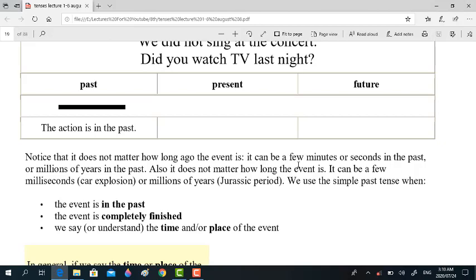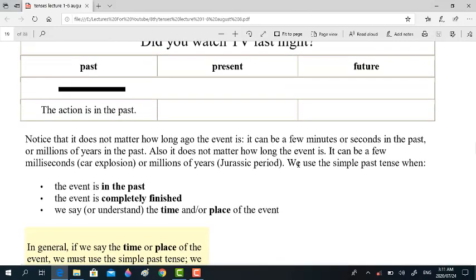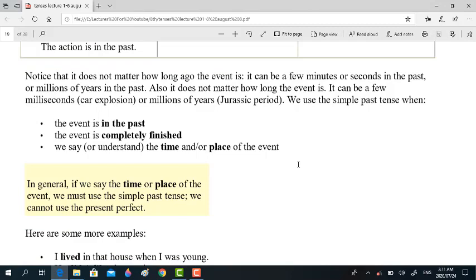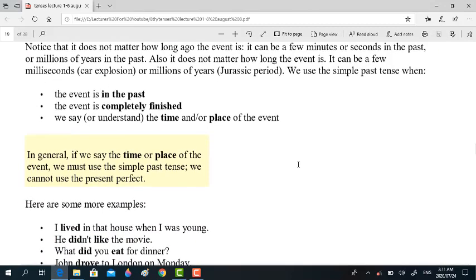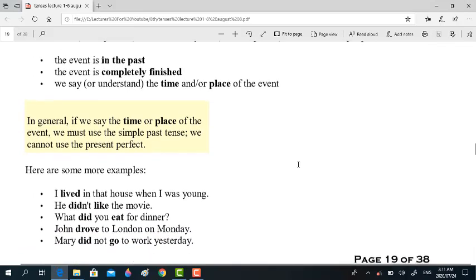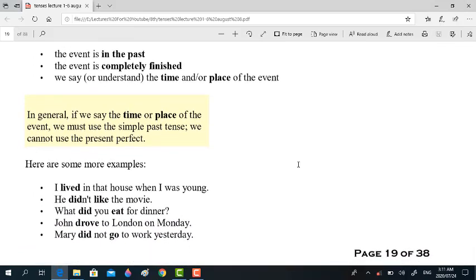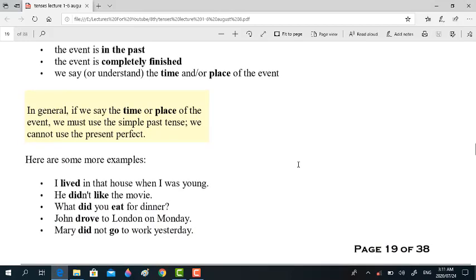Also, it does not matter how long the event is. It can be a few milliseconds, for example car explosion, or millions of years, let's say Jurassic period. We use the simple past tense when the event is in the past, the event is completed or completely finished. We say or understand the time and or place of the event. In general, if we say the time or place of the event, we must use the simple past tense. We cannot use the present perfect, right?